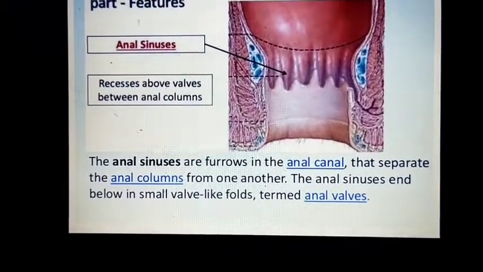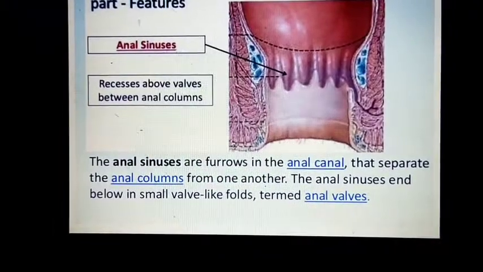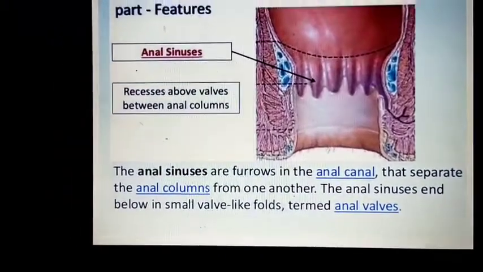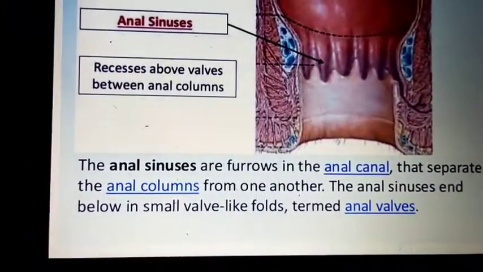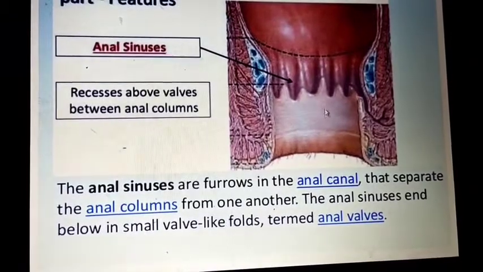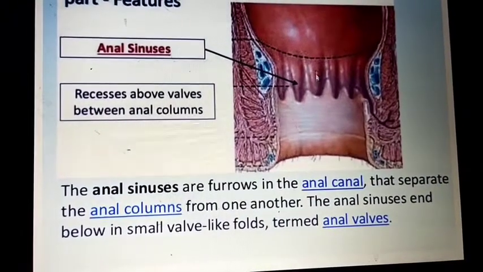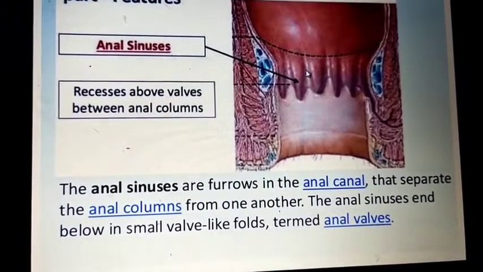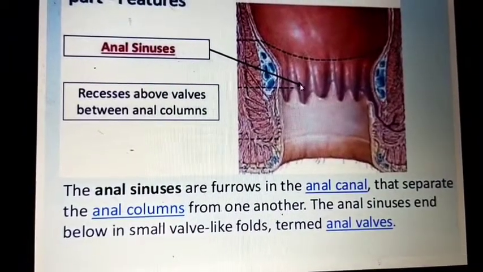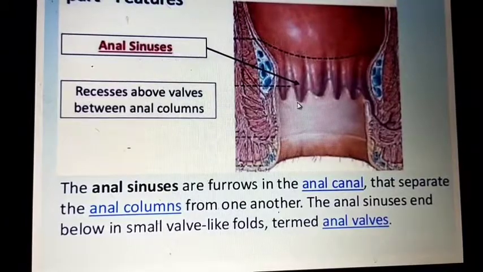The anal sinuses end below in small valve-like folds, termed anal valves. Already said, anal columns are nothing but folds of the mucous membrane. In between these folds there is a groove or recess, which is called the anal sinuses.